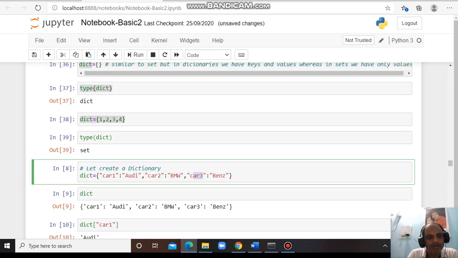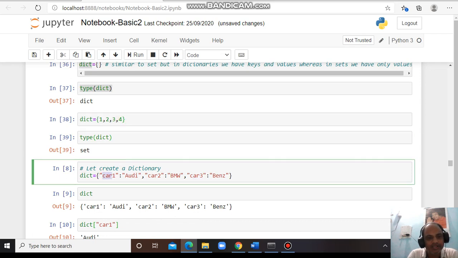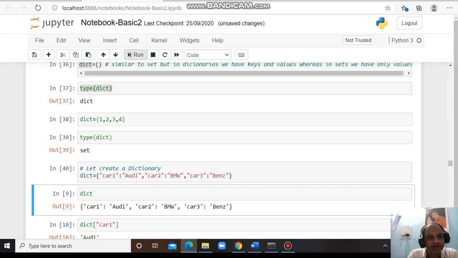So how to create a dictionary? This is a simple set, no keys are there, but here we have given the keys. For example, I have created one key, car 1, which has the value Audi, car 2 has BMW, and car 3 has Benz. I am running this one. This is a dictionary.